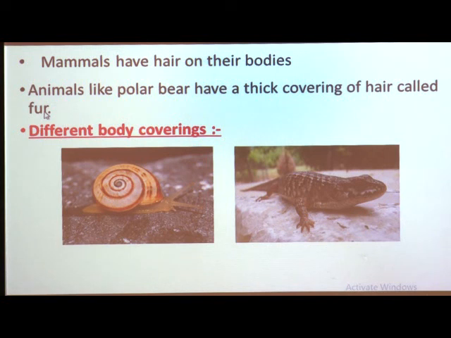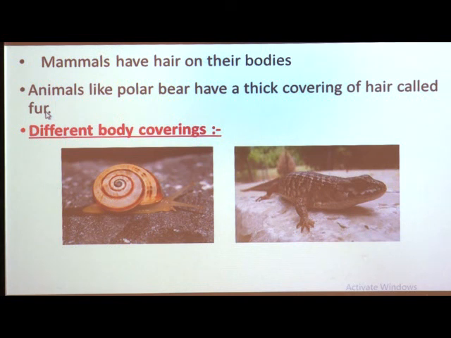And all mammals, that means the animals who give birth to their babies and feed their babies on their own milk, have hair on their body. For example, a goat is an example of a mammal which gives birth to babies and feeds them on its own milk.